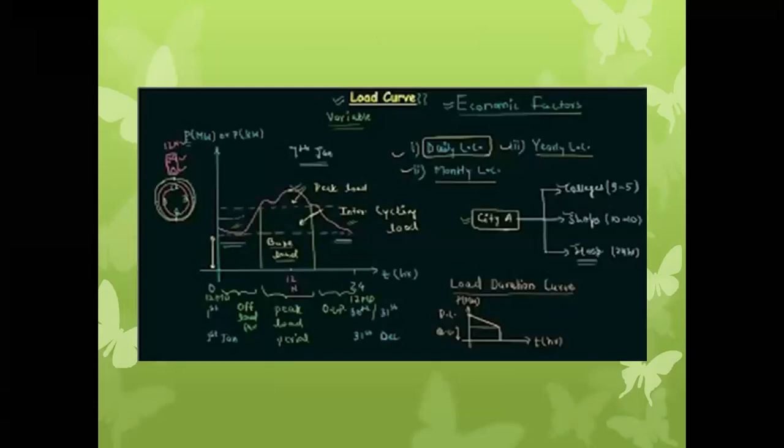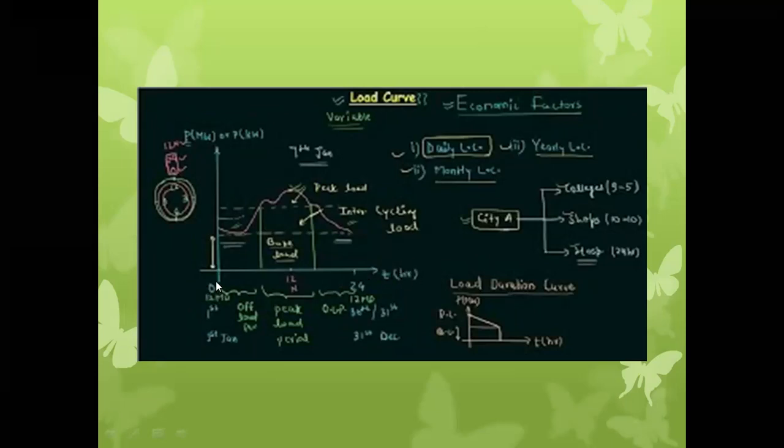If we see this plot, we will get a detailed idea about the load curve. See over here, this is the y-axis and this is the x-axis. As per the definition of the load curve or chronological curve, the load, which is in megawatts, is plotted against the y-axis, and the time for which that particular load is coming on the station or plant is plotted against the x-axis, which is measured in hours.